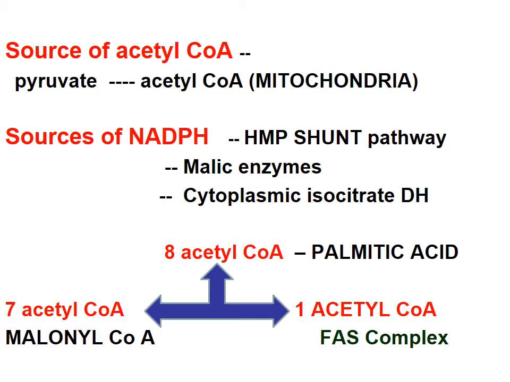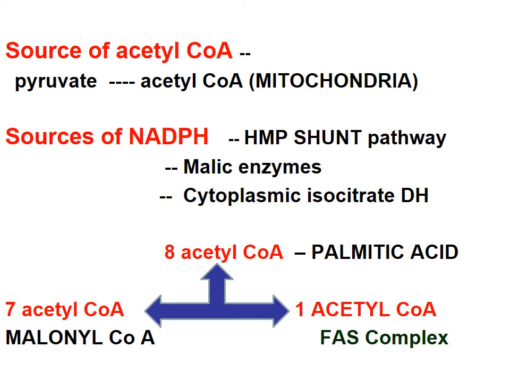So when you are on a weight losing diet, you should restrict your carbohydrate food intake also. The other sources of NADPH are from the HMP shunt pathway, the malic enzyme, cytoplasmic isocitrate dehydrogenase.